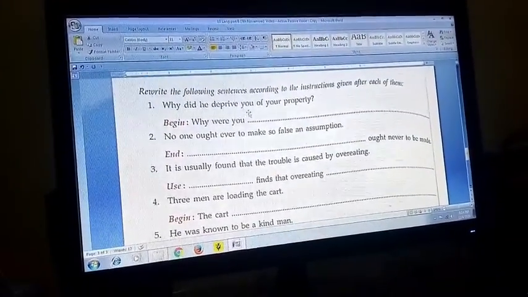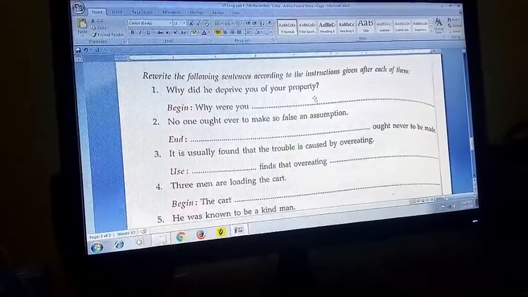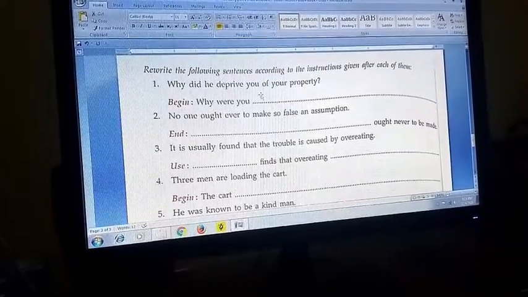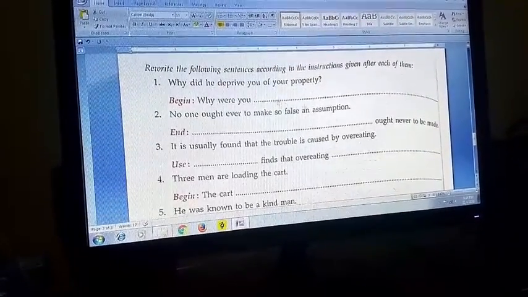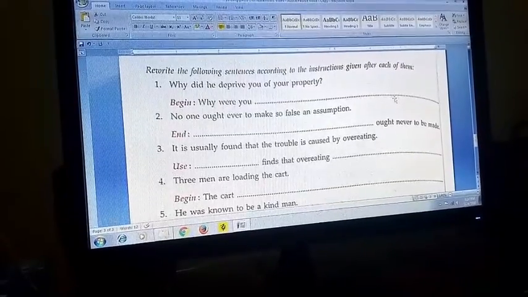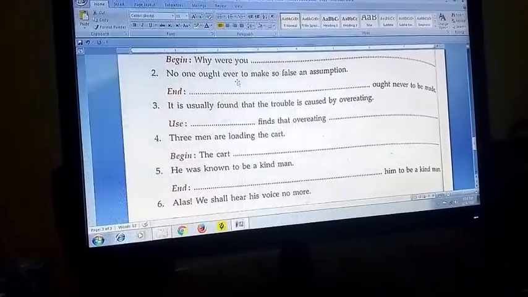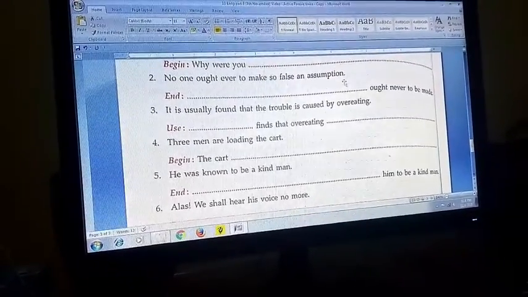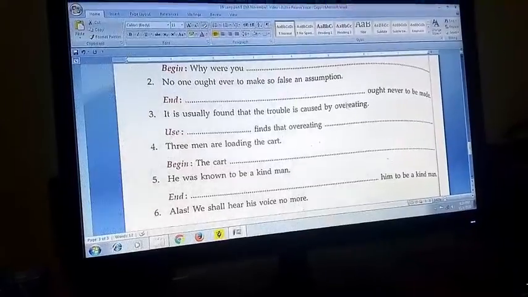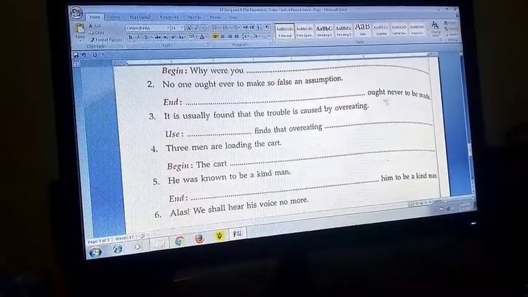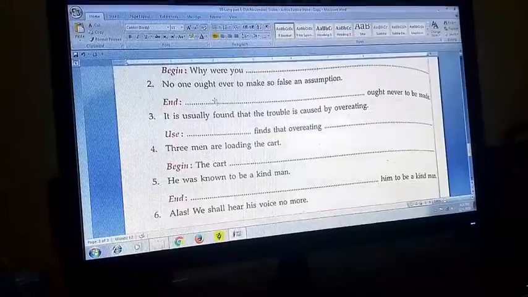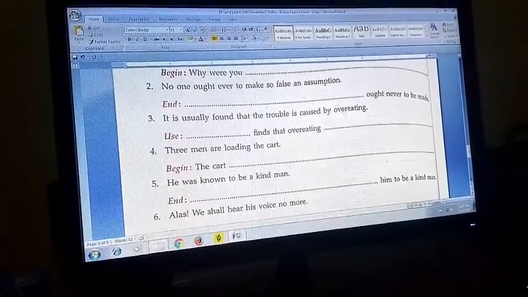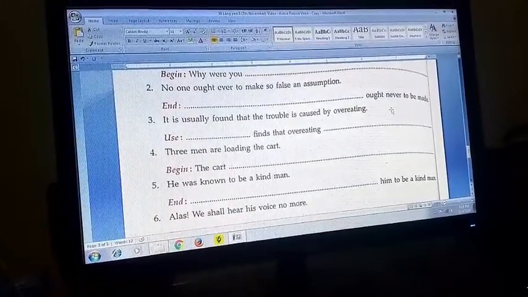First example of ICSE. Why did he deprive you of your property? It's a very common sentence. Now, why were you deprived of your property? "By him," you may write, you may not write. No one ought ever to make so false an assumption. We were initially confused where to start from. Well, they have given the ending with "ought never to be made." So false an assumption ought never to be made itself is the right answer.